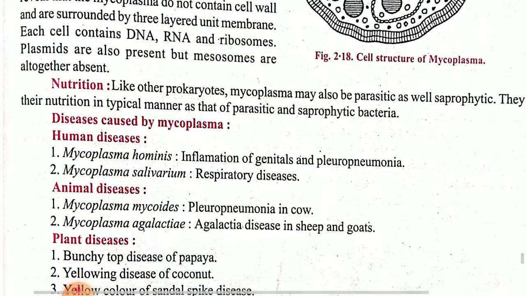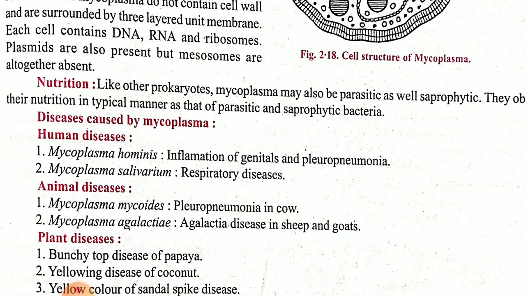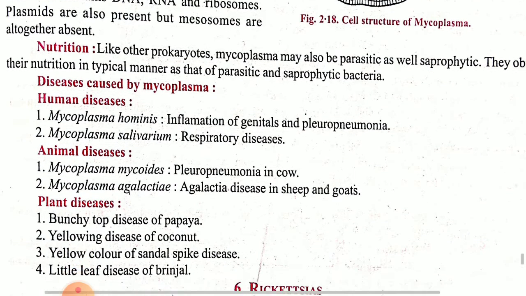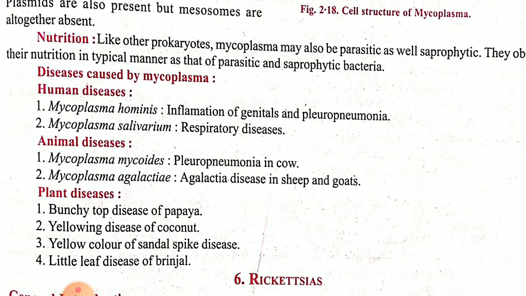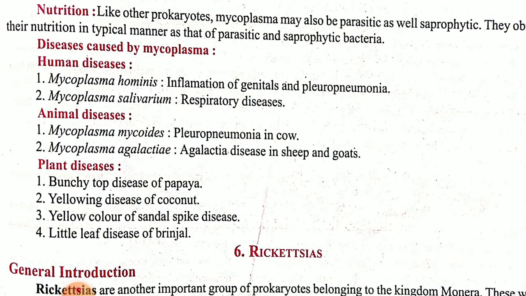Mode of nutrition, they may be parasitic, they may be saprophytic. Parasitic means they are disease causing. Saprophytic means they depend on dead organic matter. It may cause disease in humans such as pneumonia, or it may infect the respiratory system. In animals, same thing: pneumonia and atelectasis in sheep and goat.